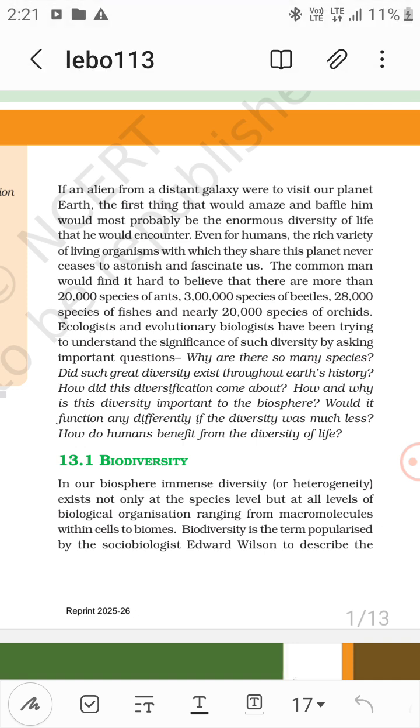So a common man to believe, more than 20,000 species of ants and 3 lakh species of beetles, then 28,000 species of fishes and nearly 20,000 species of orchids. Okay, so what is the significance of such diversity?